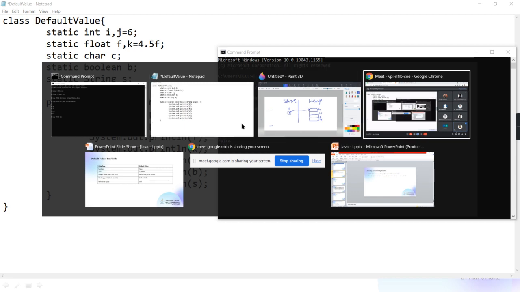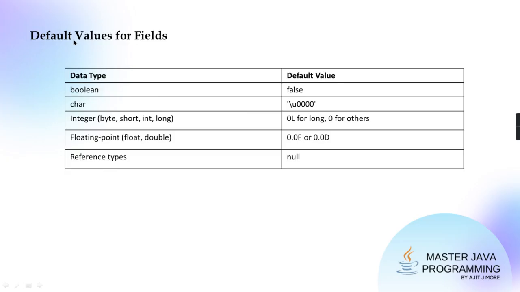Clear? See here, I've shown you the default value table. For boolean it is false, for character it is \u0000, for byte, short, int, long accordingly, if it is long 0L and all others 0. For floating point it is 0.0 or 0.0d, and for reference it is null.